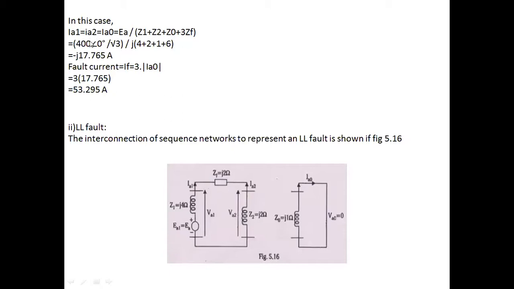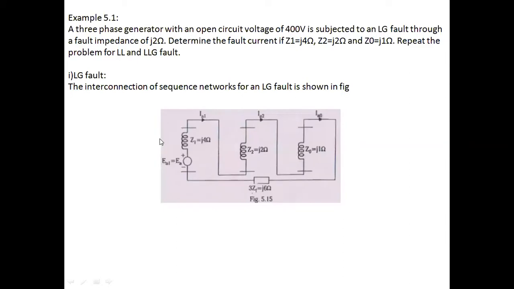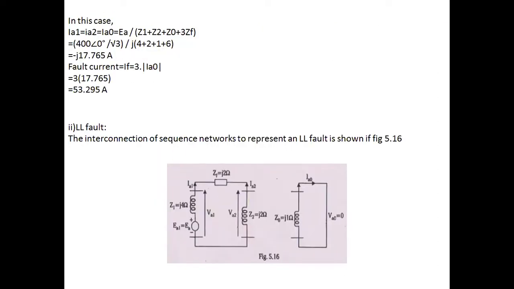From that circuit diagram, I can get IA1, IA2 and IA0. IA1 equals IA2 equals IA0, which equals EA divided by Z1 plus Z2 plus Z0 plus 3ZF. Here Z1, Z2, Z0 and 3ZF are all connected in series. In series, we add the impedances to get the equivalent impedance.